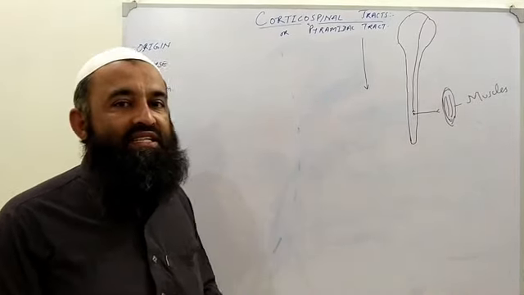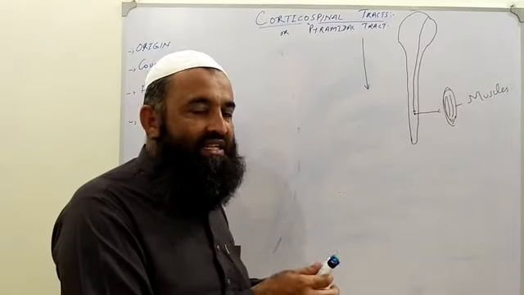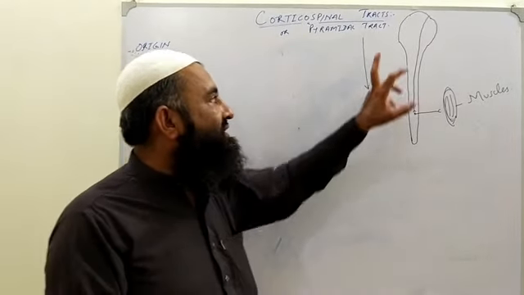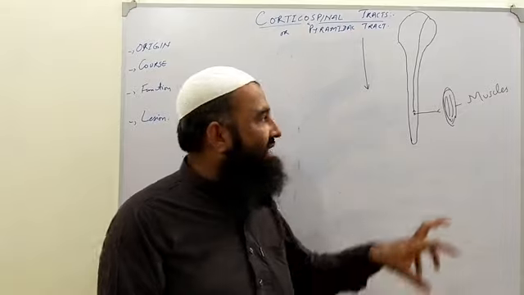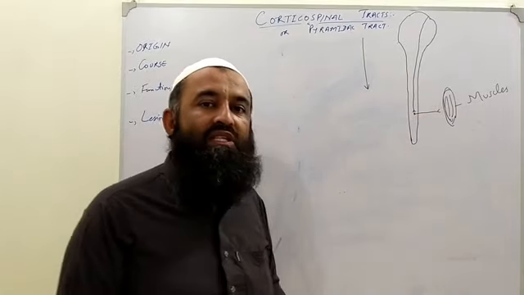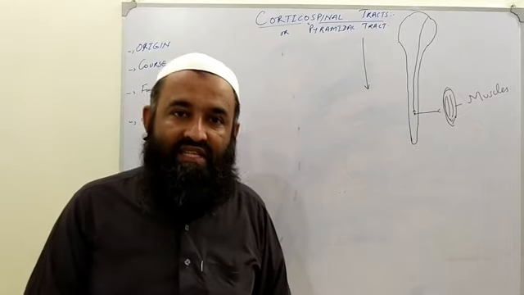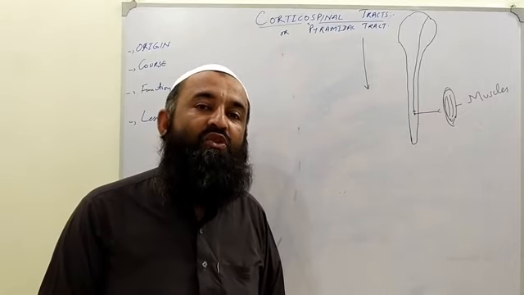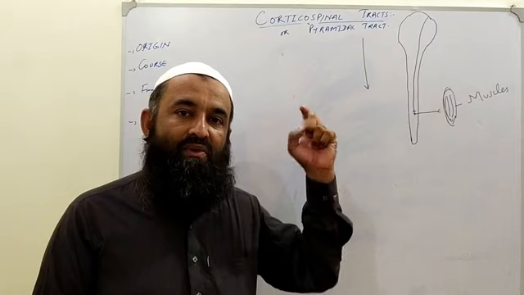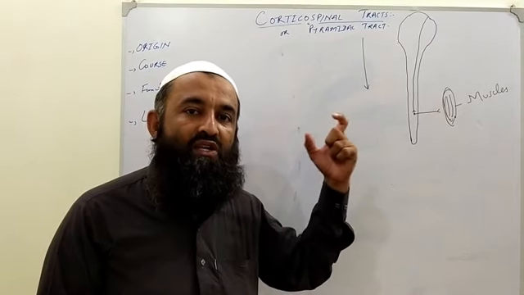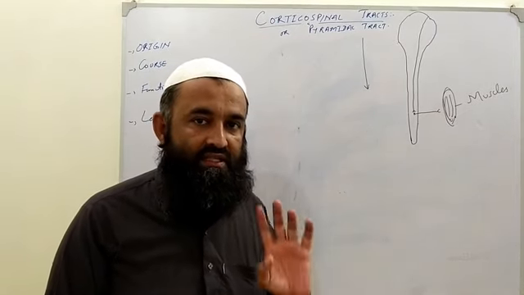So this is a descending tract which originates from the cerebral cortex of the brain and comes into its destination, which is the spinal cord. That is why this is called the corticospinal tract. Why corticospinal? It starts from the cerebral cortex and comes into the spinal cord, so it is called corticospinal.